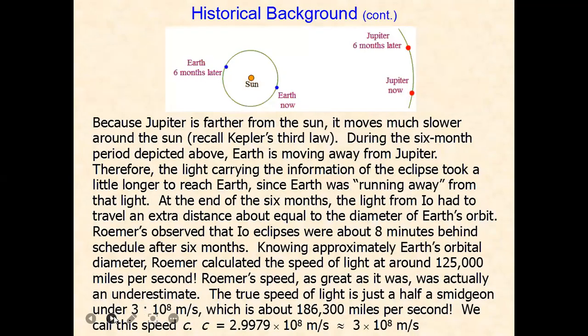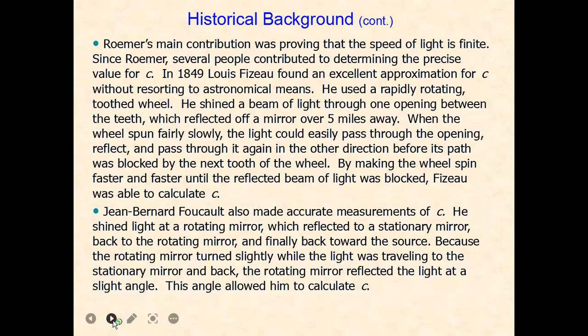So for the historical background, you can write: the Earth moves, six months later the Earth is here, and Jupiter is here. You must know that the speed of light is constant in vacuum, 3 times 10 to the power 8 meters per second. After Rømer, Léon Foucault also made an accurate measurement of the velocity of light, C, which is a constant in vacuum.